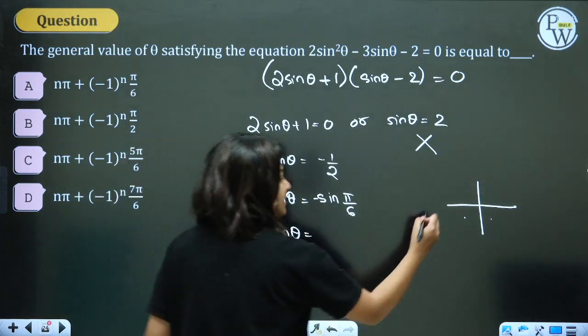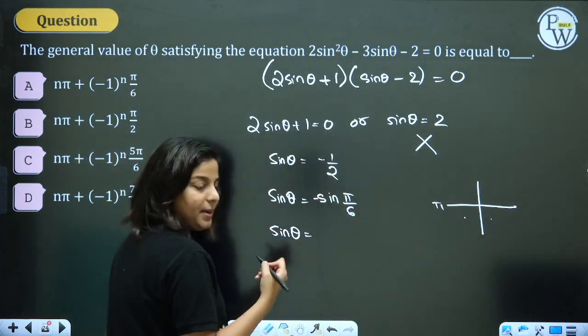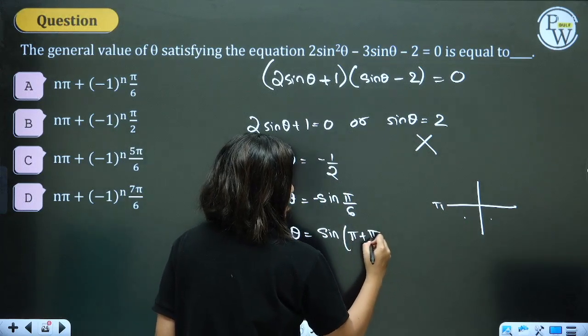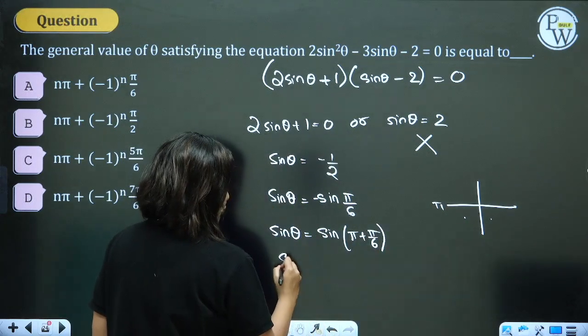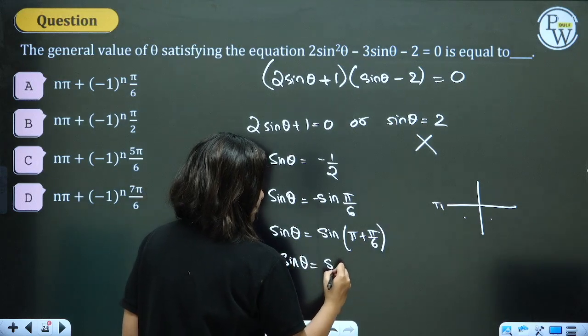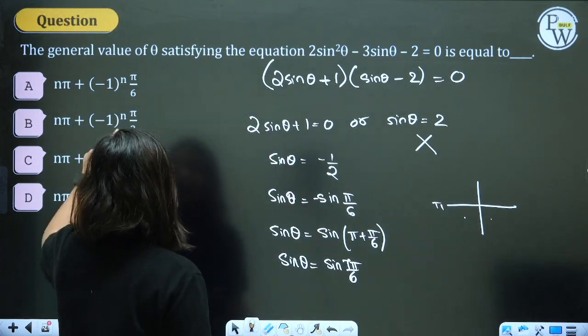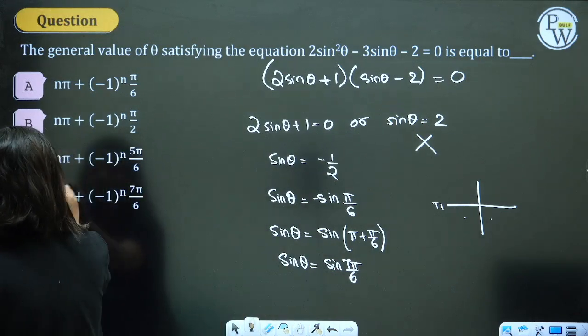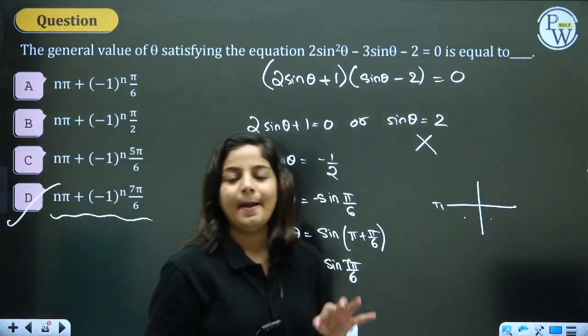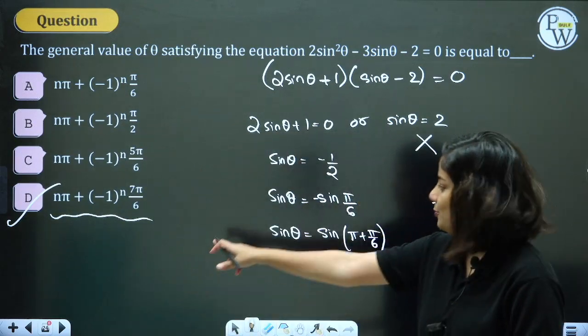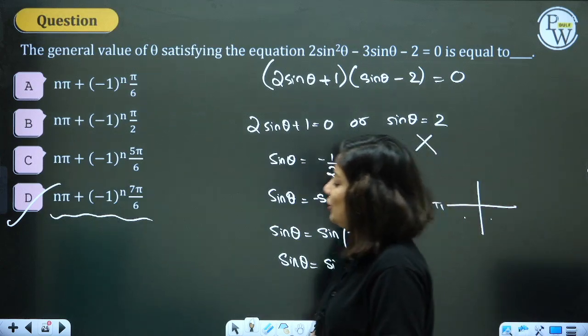Third quadrant means pi plus, that's what we write, pi plus pi by 6. Solving it, sin theta is equal to sin 7 pi by 6 and theta is equal to n pi plus minus 1 raised to n times 7 pi by 6. Option D. Most of the questions were option D.